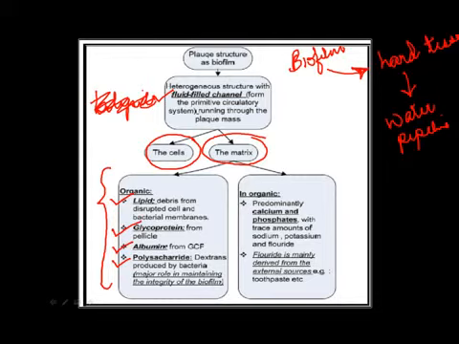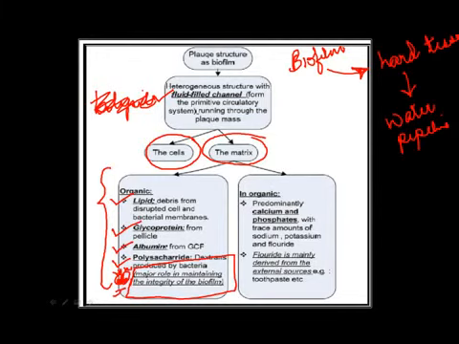We'll talk about the salivary pellicle very soon when we talk about plaque formation. Albumin is derived from GCF. And polysaccharides, that is dextrans, are mainly produced by bacteria, and this is a substance which has a major role in maintaining the integrity of the biofilm. This is important here.